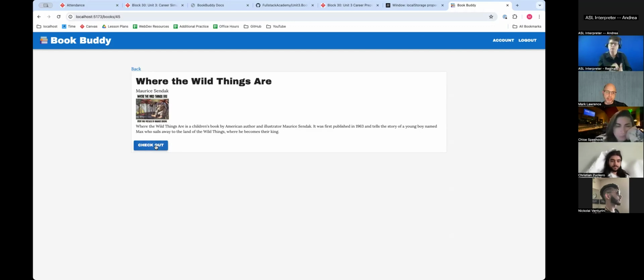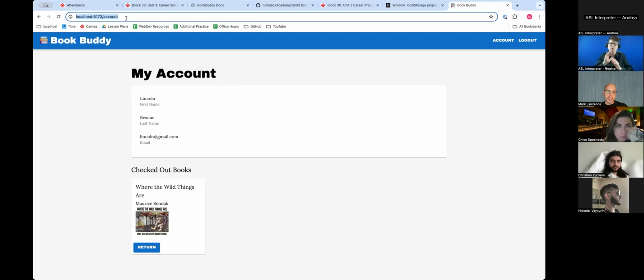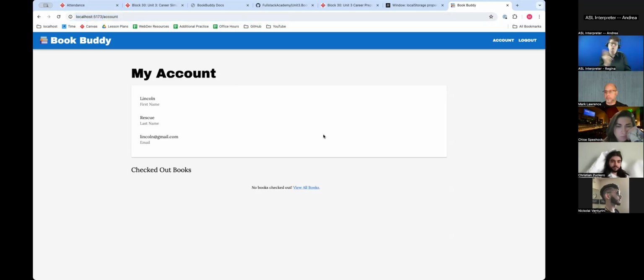If I click check out and go to my account, you see how it says I have checked this book out. And if you look at this route, it's account me, and this says I checked out this book. And if I want to return this book, I can click return, and the book has been returned.